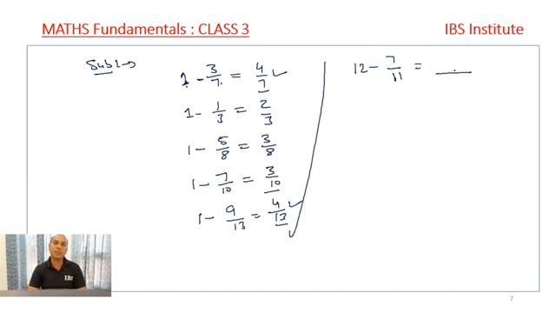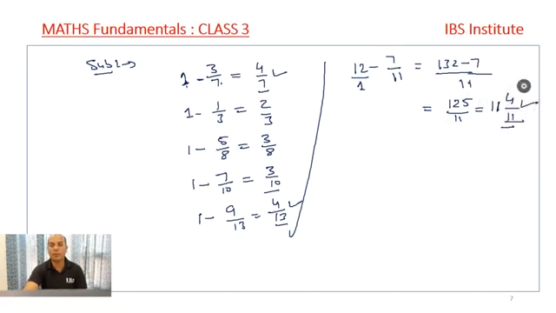Normally, how we are taught is to write 12 upon 1 and take out the LCM, that is 11. 11 into 12 is 132, minus 7, upon 11. I can write it as 125 upon 11. And 11 into 11 is 121, and the remainder is 4, so we are left with 4 by 11. This is the answer we get, right?